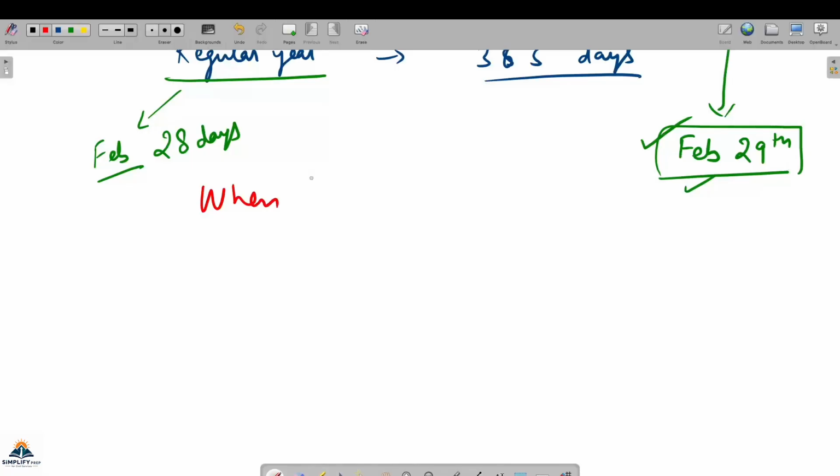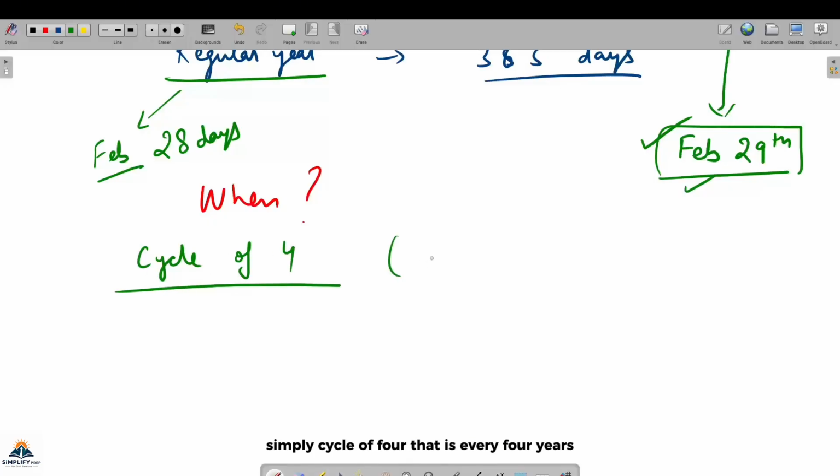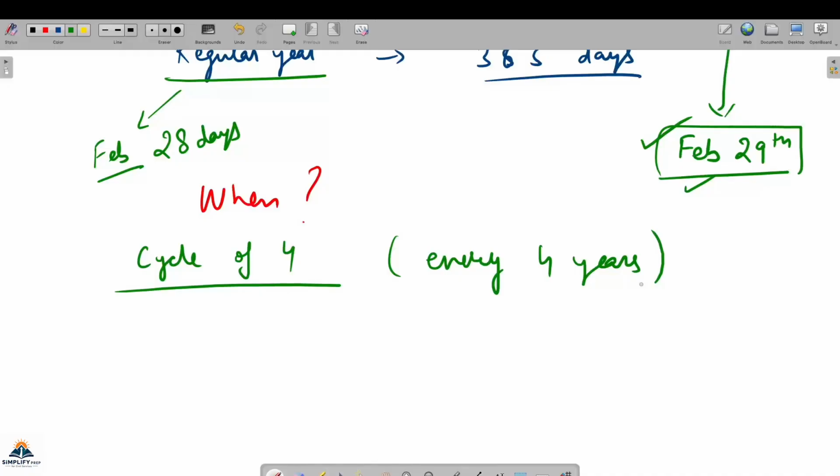When does the leap year come? So one is simply a cycle of 4, that is every 4 years. This is the normal way of knowing whether some year is a leap year. Like suppose 2024 was a leap year.